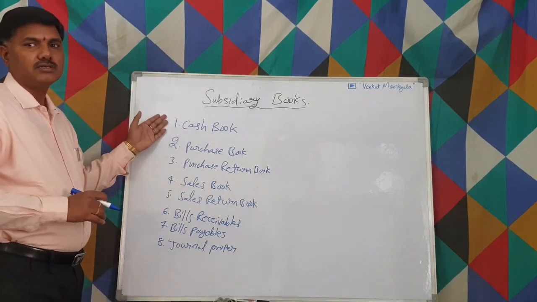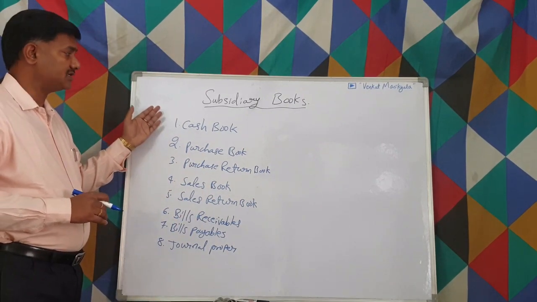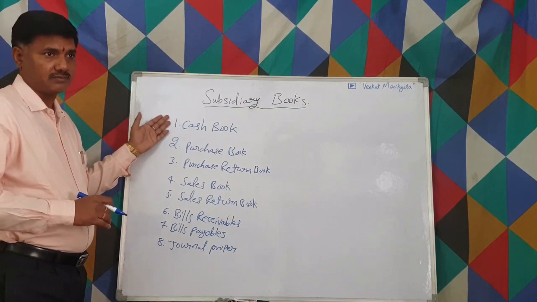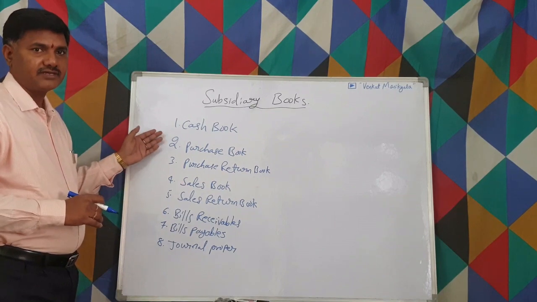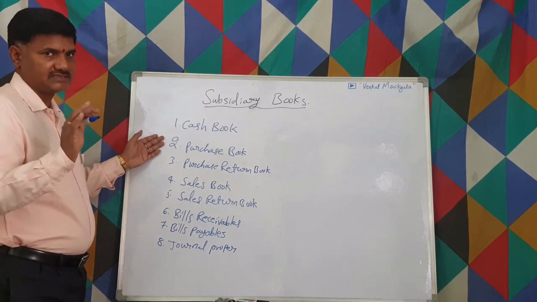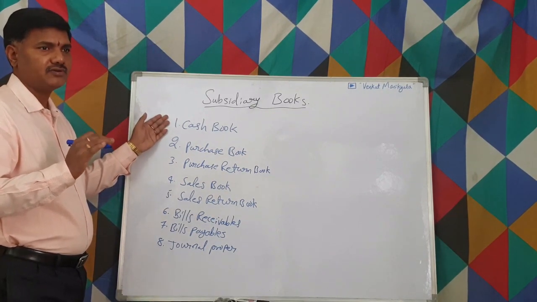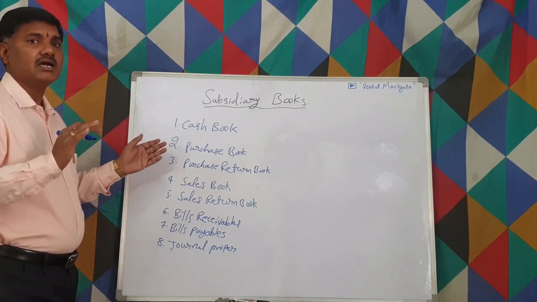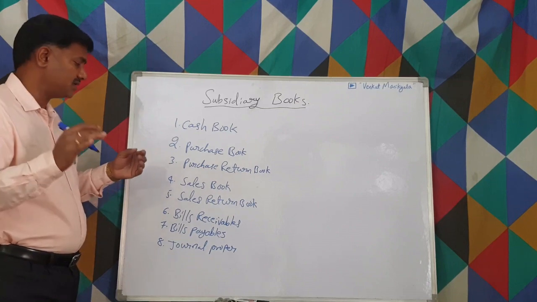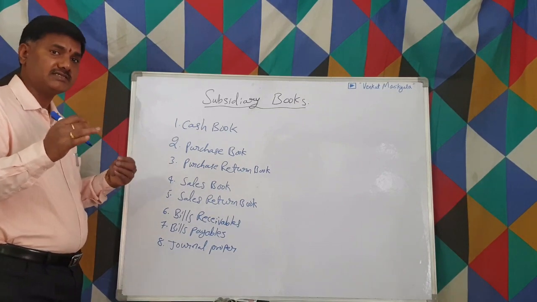For the cash book, we have single column, double column, and triple column, which we'll discuss later. The purchase book is maintained only for credit purchases, whereas the cash book is maintained for all cash transactions, whether purchases, sales, asset purchases, bills paid or bills received.